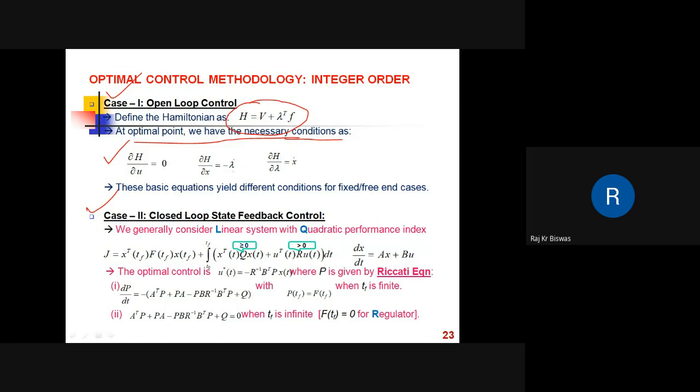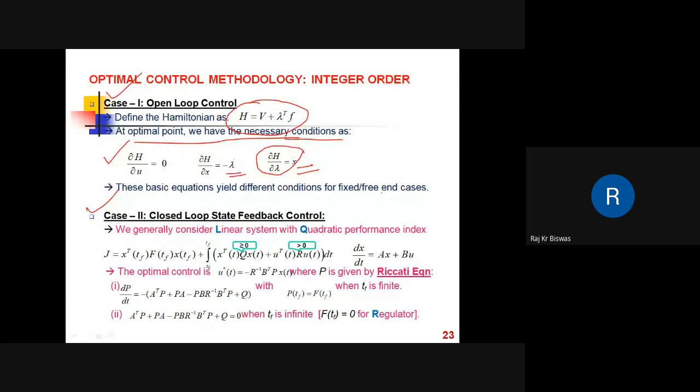Sometimes lambda is called the co-state because of the similarity to the state equation: x dot is equal to del H del lambda, and lambda dot is equal to minus del H del x. Because of this similarity, lambda is sometimes called the co-state vector, while x is the state vector. These basic equations yield different conditions for fixed and free end cases.